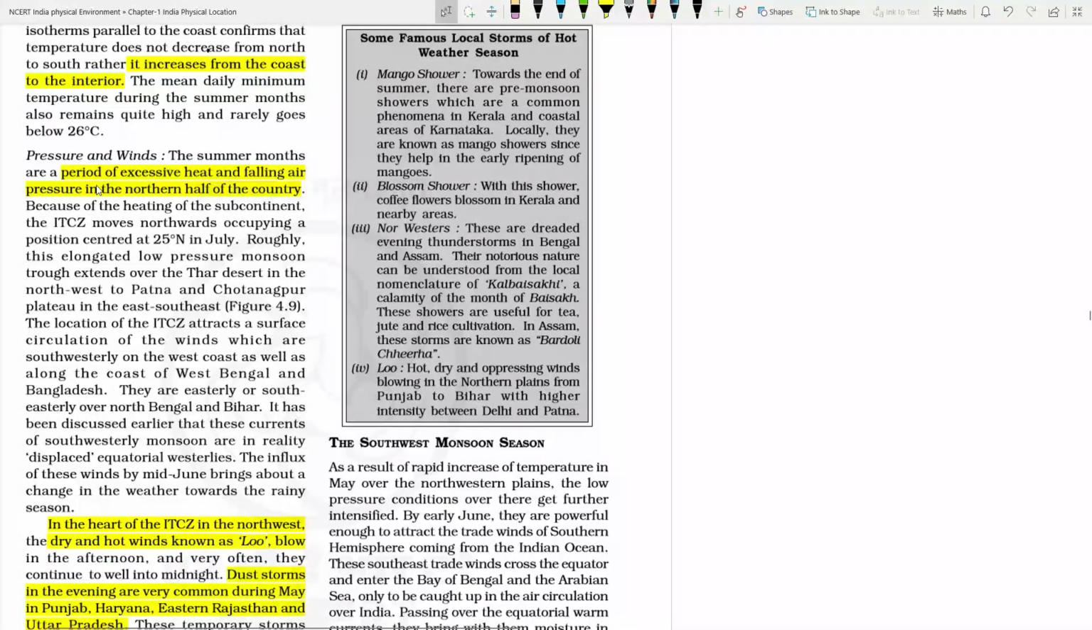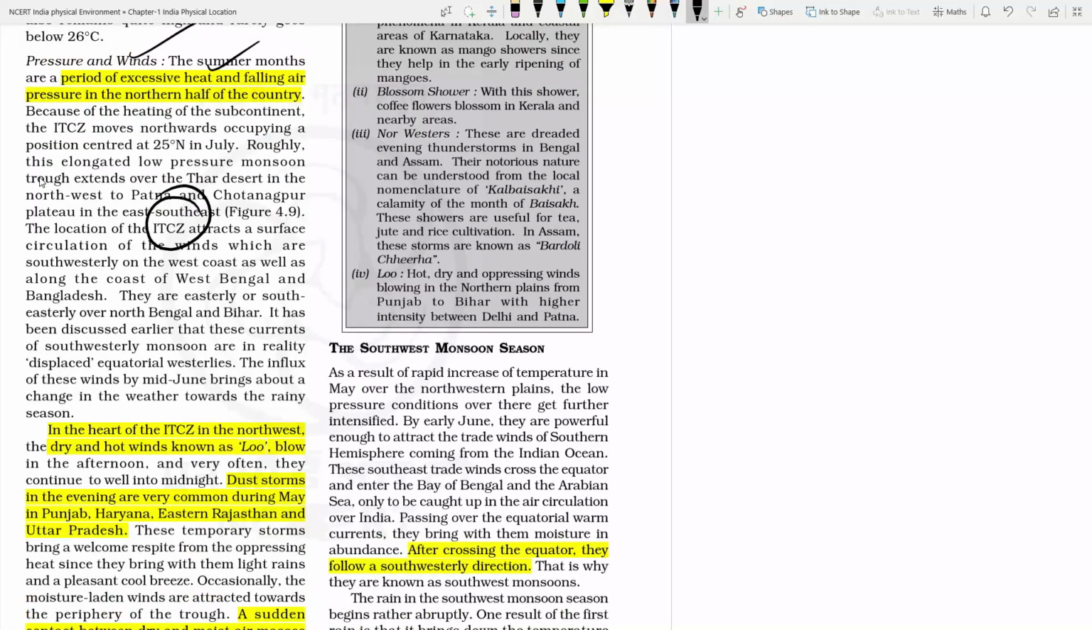So we can see the temperature keeps on increasing as we move from the coastal area to the interior part of the land, because the interior part of the land has harsh summer and harsh winter, as you know. Pressure and wind condition: because land is heated up and the temperature keeps on increasing, pressure will keep on reducing.